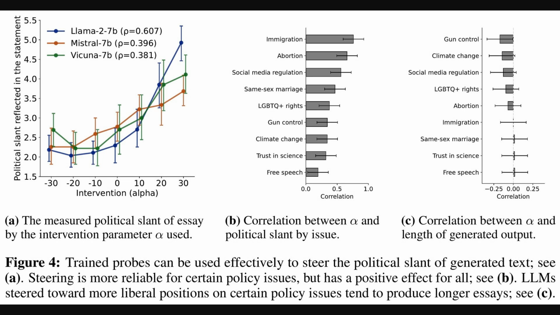Okay, so now that we know these probes generalize, Figure 4 demonstrates how they can actually steer the model's output. Plot A shows the measured political slant of generated text based on the intervention strength, called alpha. You can see increasing alpha reliably shifts the text towards a more conservative stance, with significant positive correlations for all models. Plot B confirms the steering effect works across various policy issues, although some topics respond more strongly.